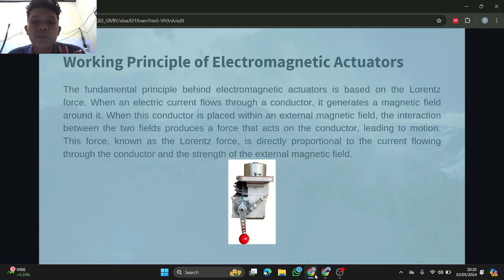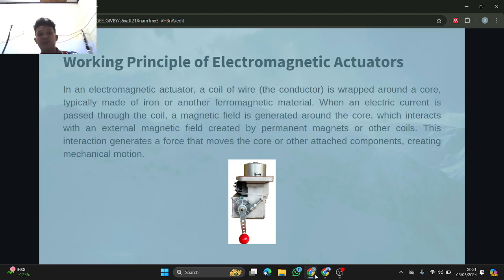Working principle of electromagnetic actuator. The fundamental principle behind electromagnetic actuators is based on the Lorentz force. When an electric current flows through a conductor, it generates a magnetic field around it. When this conductor is placed within an external magnetic field, the interaction between the two fields produces a force that acts on the conductor, leading to motion. This force, known as the Lorentz force, is directly proportional to the current flowing through the conductor and the strength of the external magnetic field.